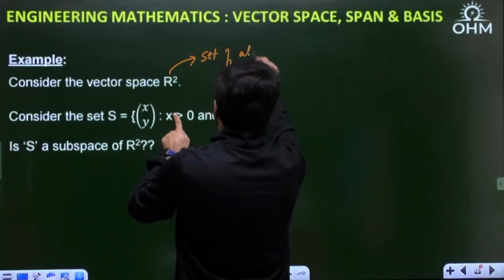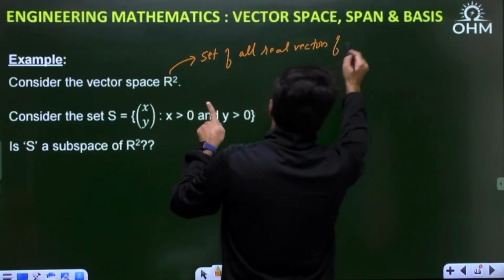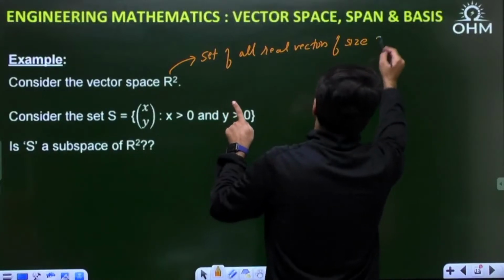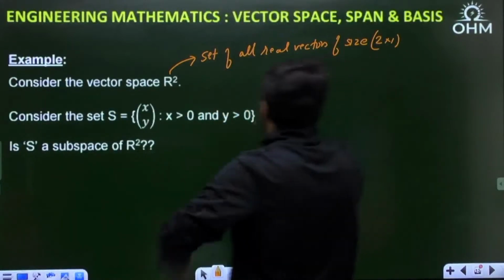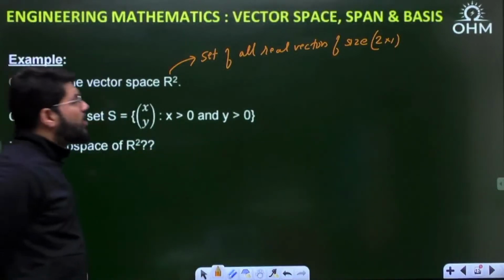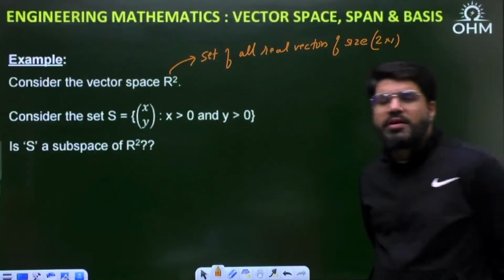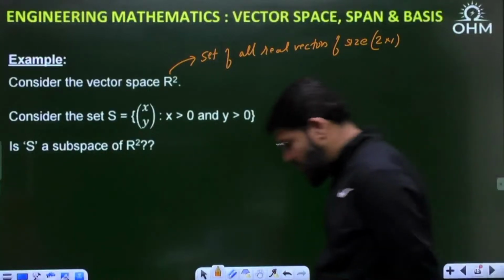Set of all real vectors of size 2 cross 1. Set of all the real vectors of the size 2 cross 1, isn't it? Now, what does it mean?